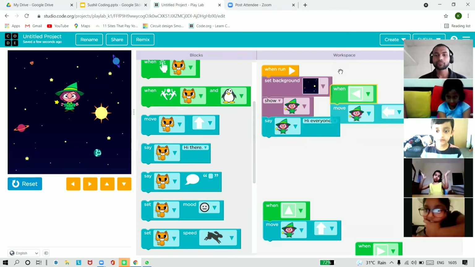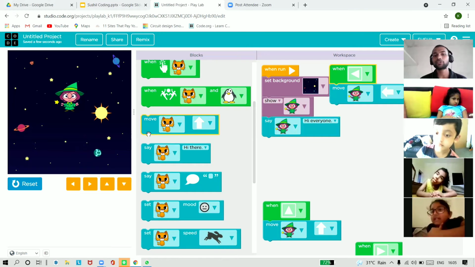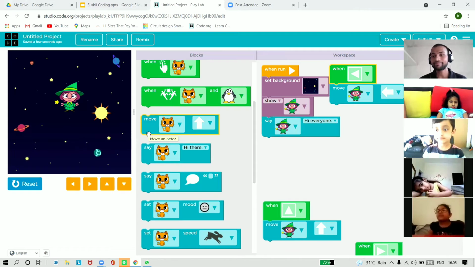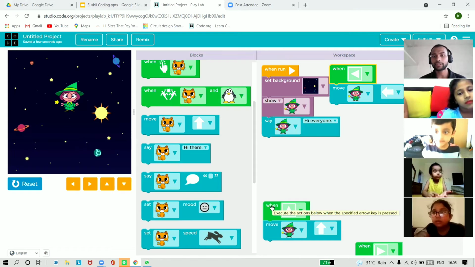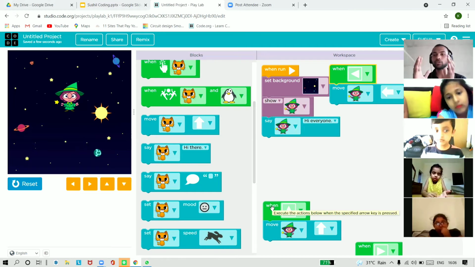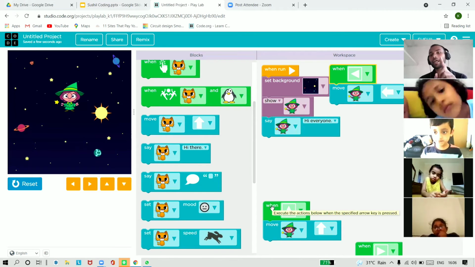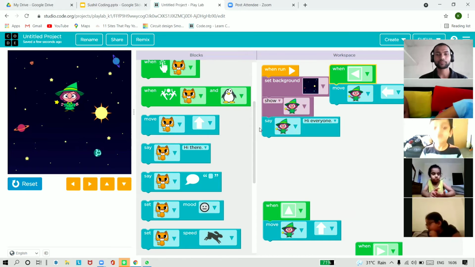So now we have the magician, and what should we have next? We should have one cat now. See, the magician does magic, but for doing magic, it needs something on which to do magic. As you've seen in the starting, the magician was doing magic on whom? The cat. So we should have a cat also.